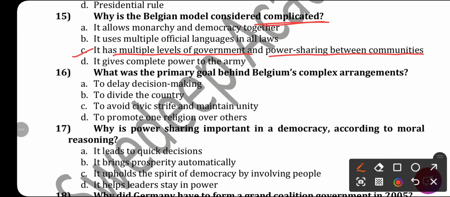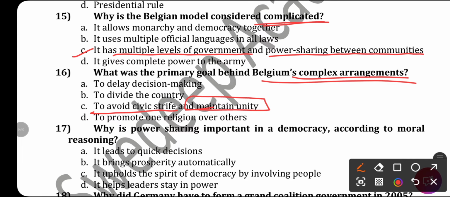What was the primary goal behind Belgium's complex arrangement? What is the main aim? To divide the country or to promote unity? So, to avoid civic strife and to maintain unity. That is the primary goal behind the Belgian complex arrangement. Next question. Why is power sharing important in a democracy according to moral reasoning?